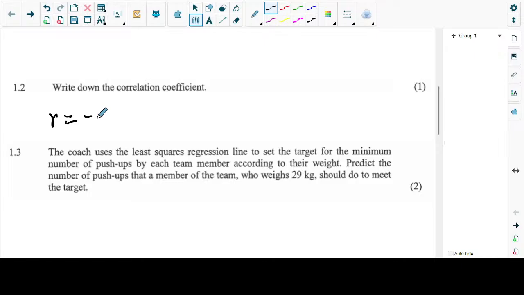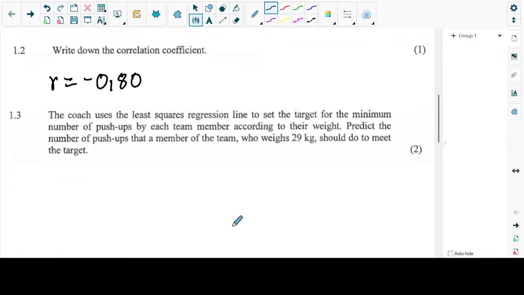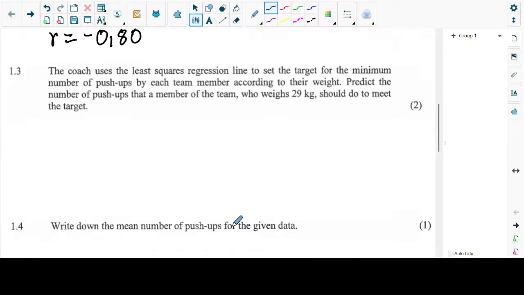What did they say? Determine the correlation coefficient. According to maths, the first instruction says unless stated otherwise, so we're going to have negative 0.80. It's going to be 0.80, rounded off to two decimal places. We're just determining the correlation, we're not commenting on the correlation.